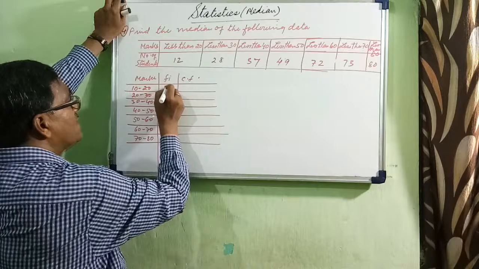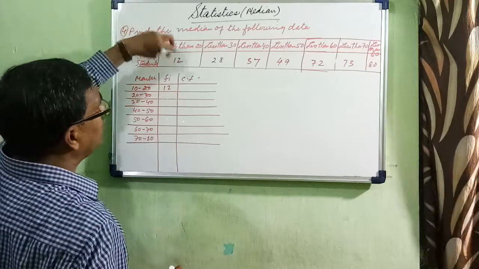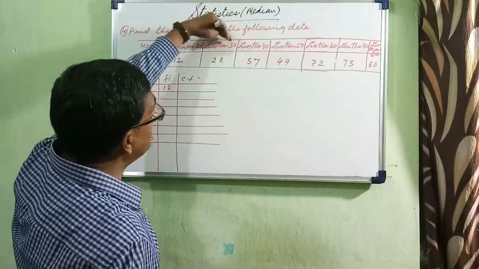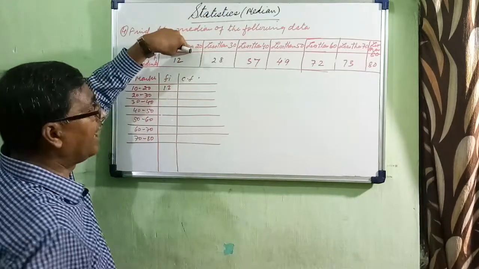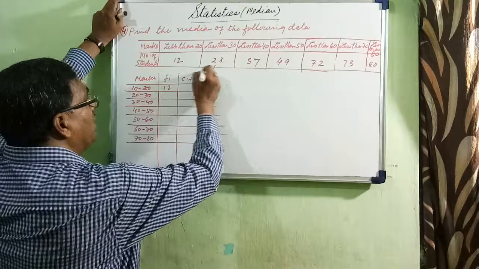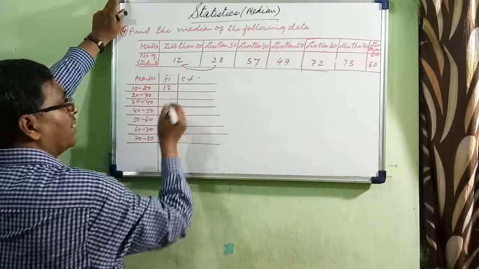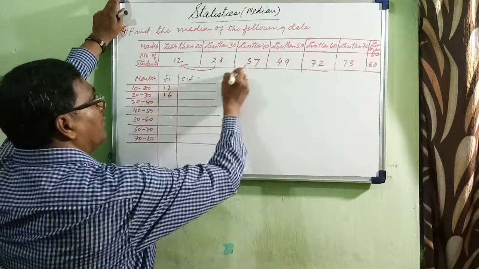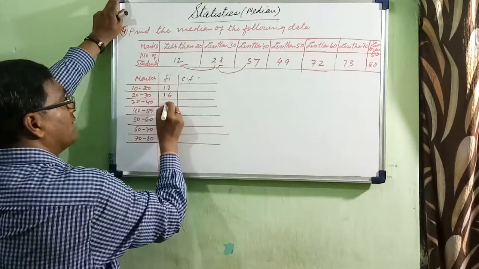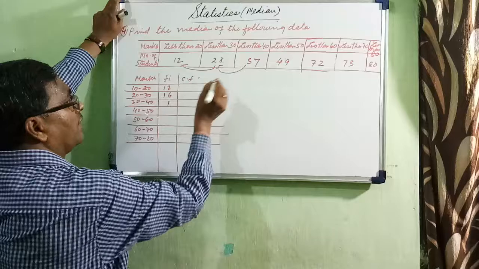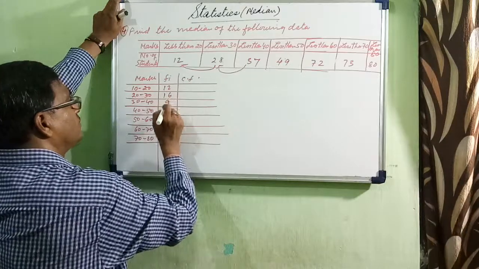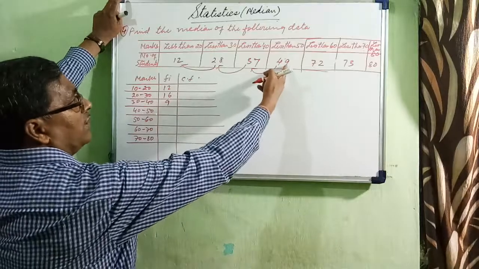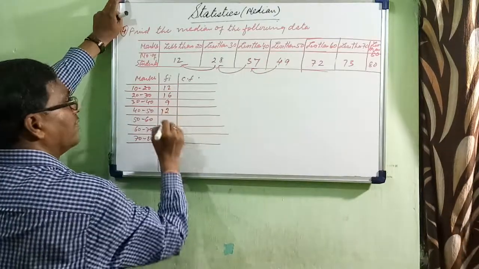So here we will first write 12. After writing 12, it is given less than 20, but again it is given less than 30. Less than 30 but more than 20. And so that's why from here to here we have to subtract. How much is it? 16. Then from here to here we will subtract how much? 9. From here to here subtract how much? 12.